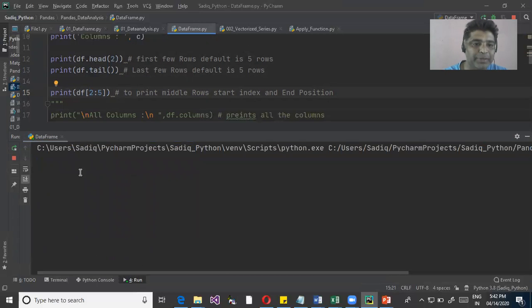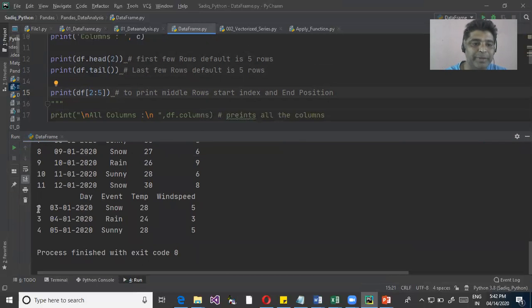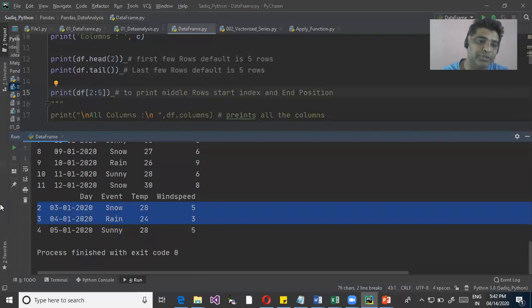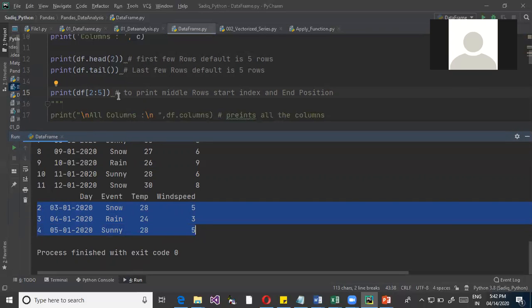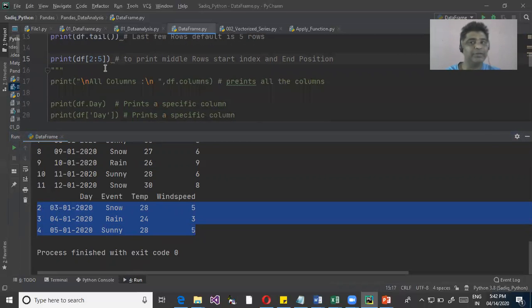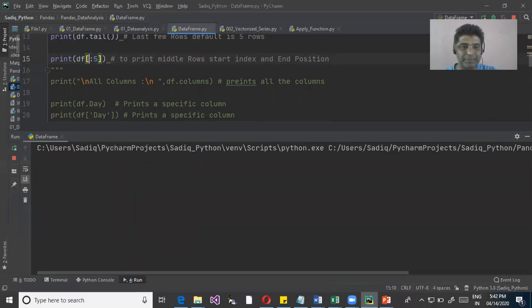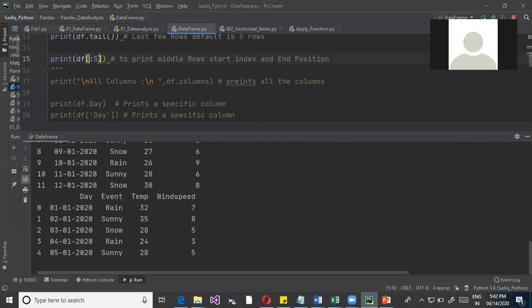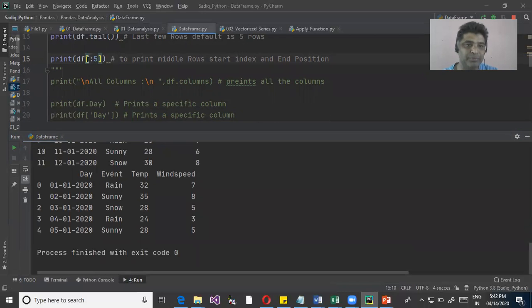When you look at this, it is printing the 3rd row, that is 0, 1, 2. So it's starting from the 3rd row and going till the 5th row. Yes, that is printing. Like this, we can also just say it will start from the beginning, so you'll get the first 5 rows. It's basically slicing. So you can do that.